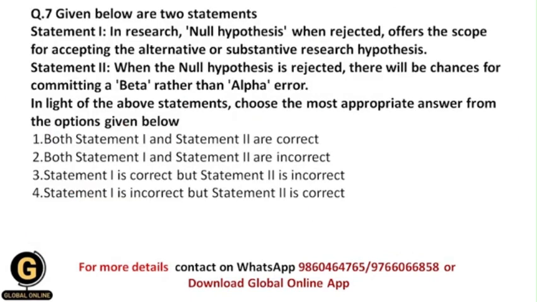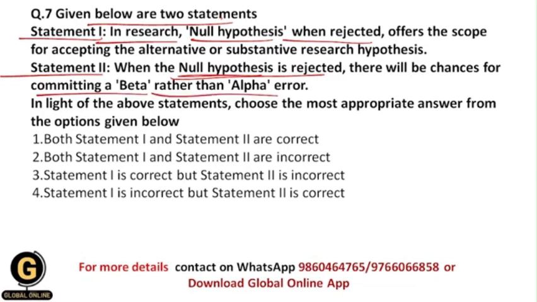Next, given below are two statements, statement 1 and statement 2. Let us see statement 1. In research, the null hypothesis when rejected offers the scope for accepting the alternative hypothesis or substantive research hypothesis. And statement 2: when the null hypothesis is rejected, there will be chances for committing a beta rather than alpha error.